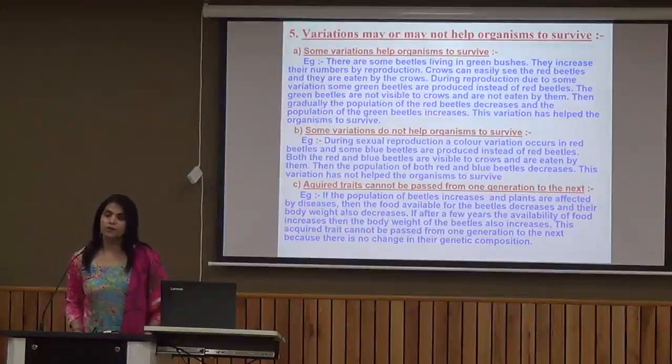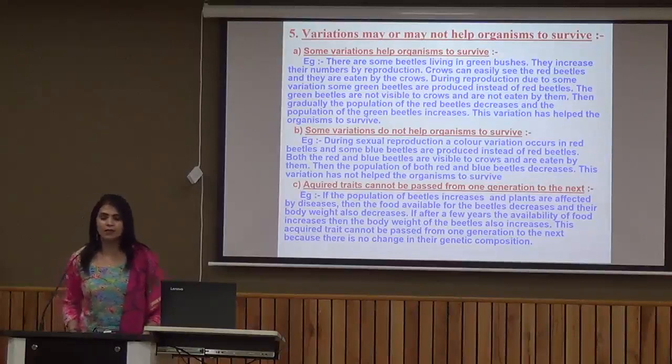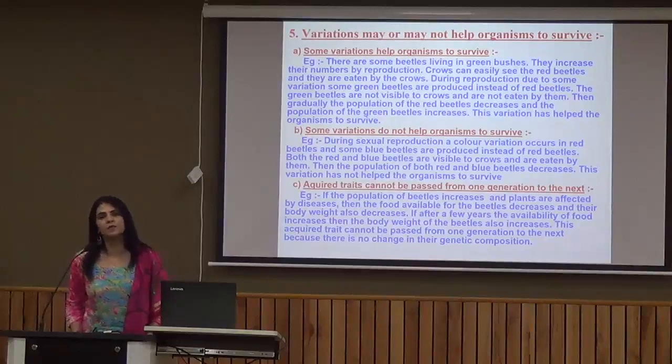Now the next is, we have just studied about variation, and these variations sometimes may help the organism to survive, sometimes they may not help the organism to survive. So the first example we are going to study is the variation which helps the organism to survive. With the help of this example, we are going to understand the concept of natural selection. We can do it in the form of a story.